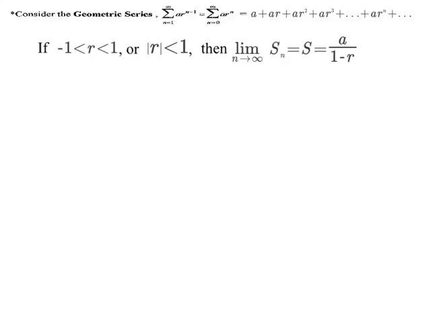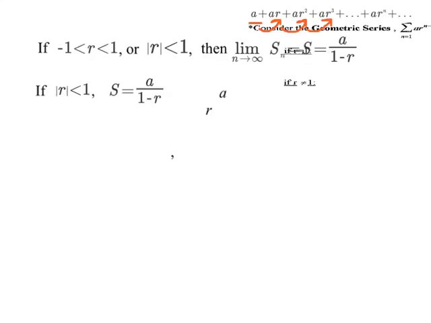Okay, what is a, what is r? Let's look at the series. A is just the first term of the series, and r is what you're multiplying to get from one term to the next. A times r is ar, times r is ar squared, times r is ar cubed, and so on. So for geometric series, if the absolute value of r is less than 1, the sum of the series is a over 1 minus r, where a is the first term and r is the ratio between terms.